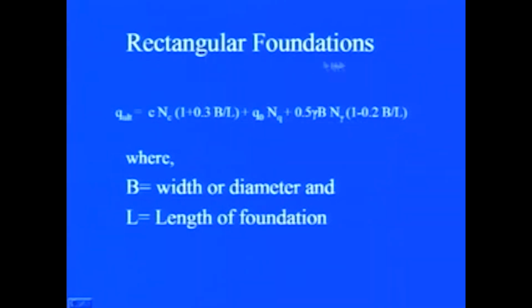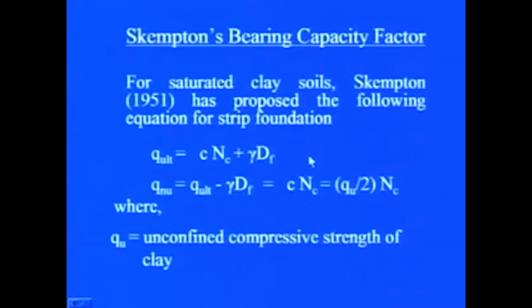So, for rectangular foundations, the ultimate bearing capacity will be given by c Nc into 1 plus 0.3 B upon L, plus q0 Nq, plus 0.5 gamma B N gamma into 1 minus 0.2 B upon L.